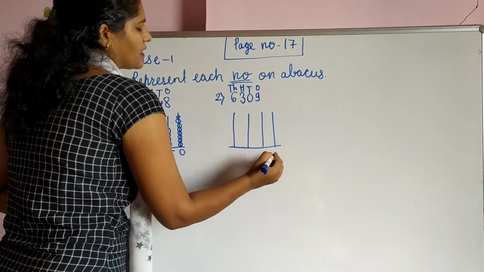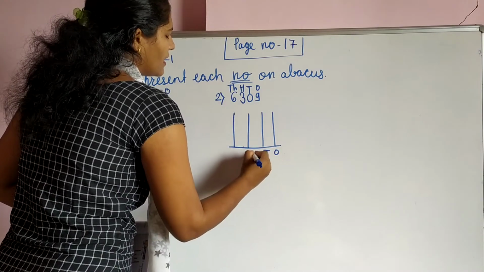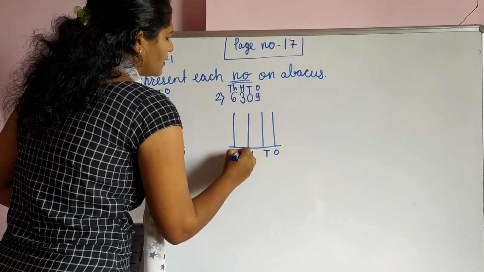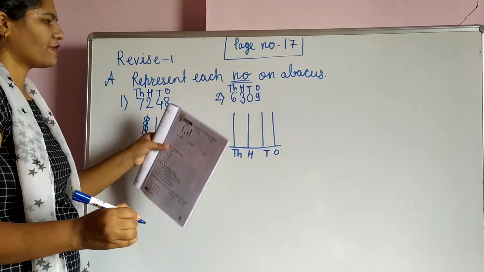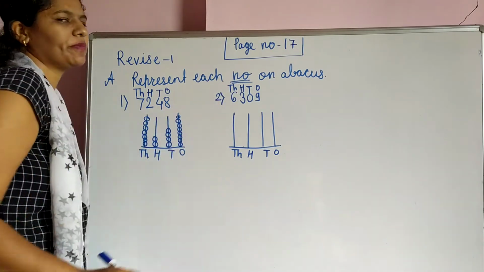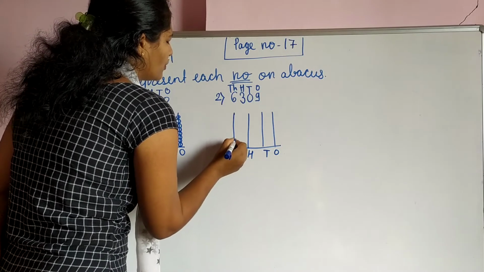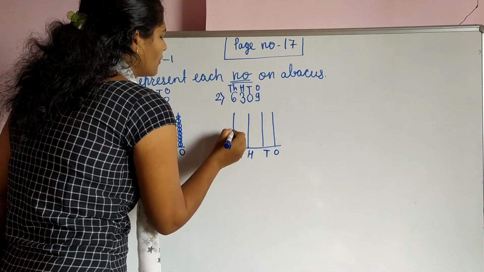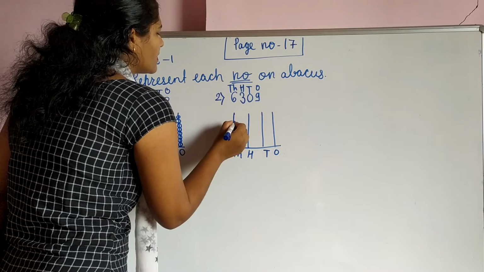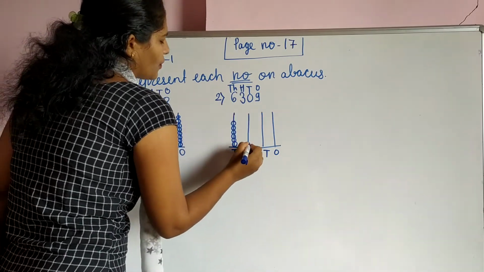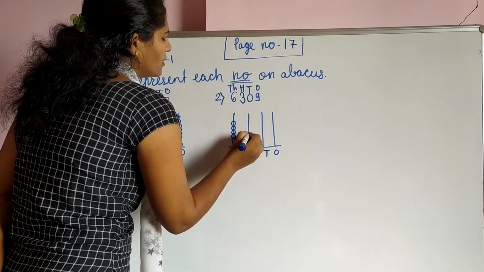Downside also give places. Ones, tens, 100, 1000. So start from 1000 place. First one, how many bits are there? 6. Show here 6 bits. 1, 2, 3, 4, 5, 6. Next 3. 1, 2, 3.